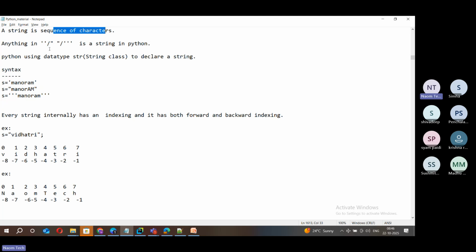Single and double are the same. We use them most of the time for regular string declarations. And triple quotes we use for multi-line strings or paragraphs. We also use them as docstrings and for comments too. If you want to declare lengthy or big comments, we use triple quotes. So that is the idea.